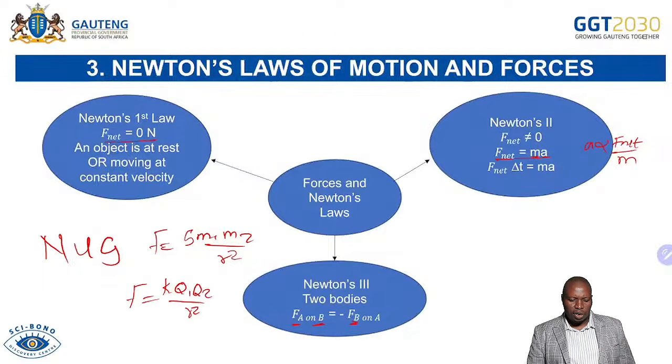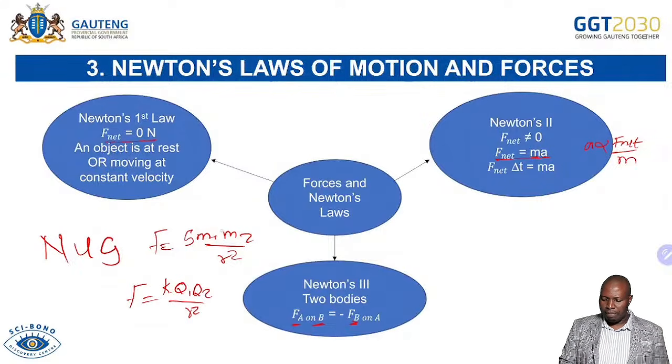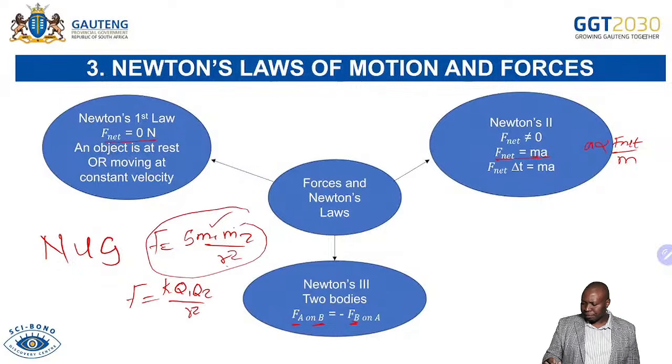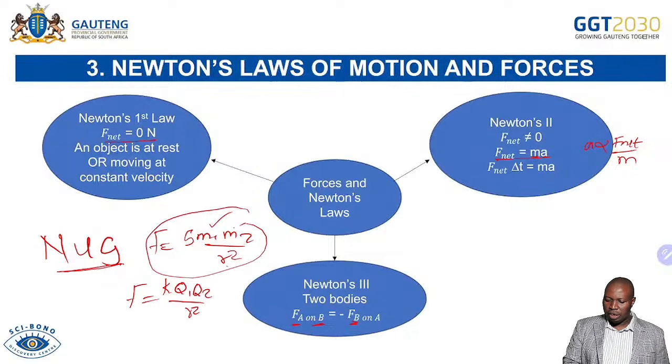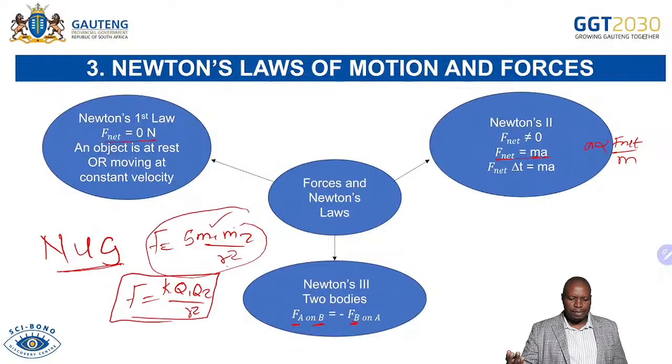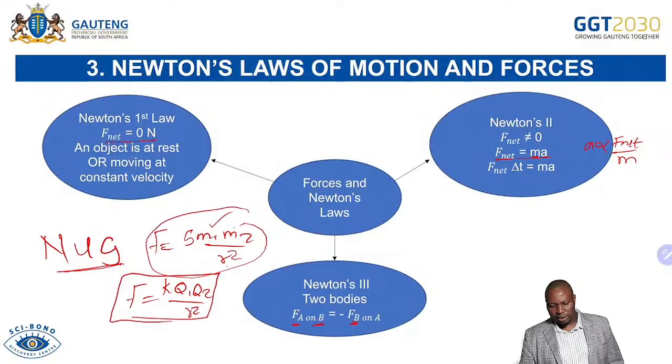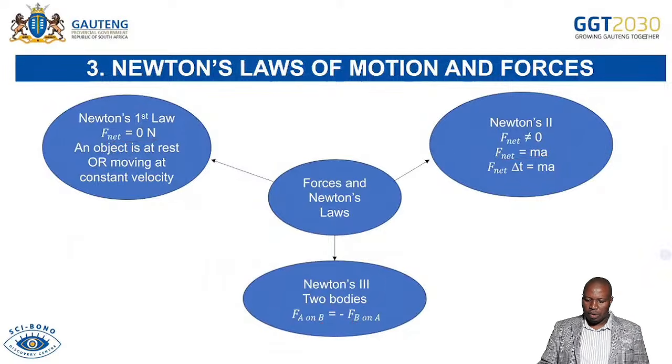Always know what happens if we increase the mass, what happens if we double both masses, what happens if we double the distance between them, and what happens if we halve any of them. Please ensure that you are able to do that. We are emphasizing that. Don't confuse it with Coulomb's law. With Coulomb's law, we're talking about charges, but with Newton's law of universal gravitation, we're talking about masses in the universe.